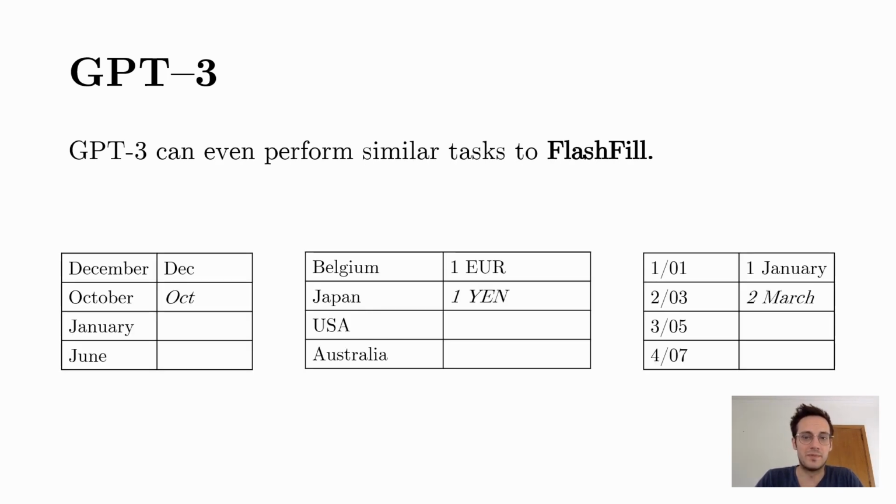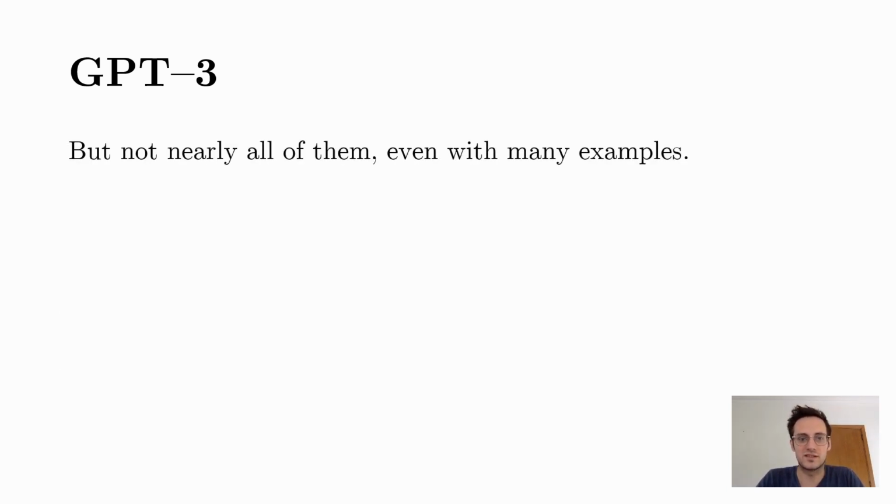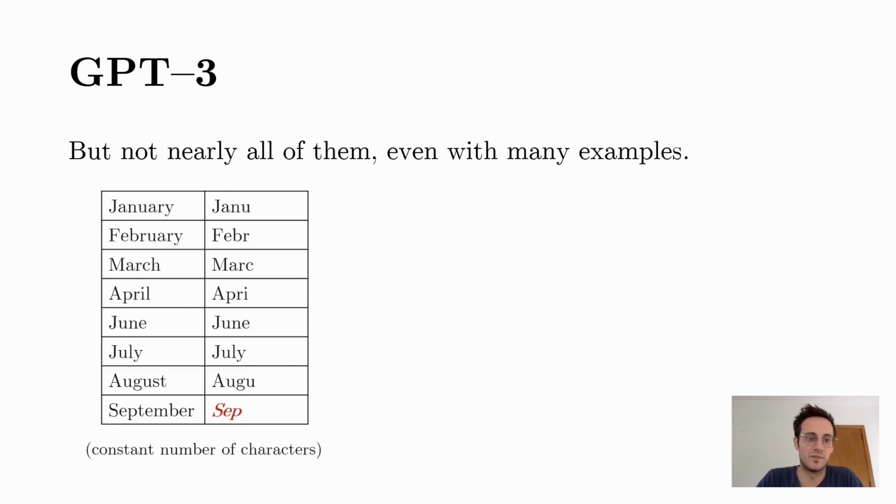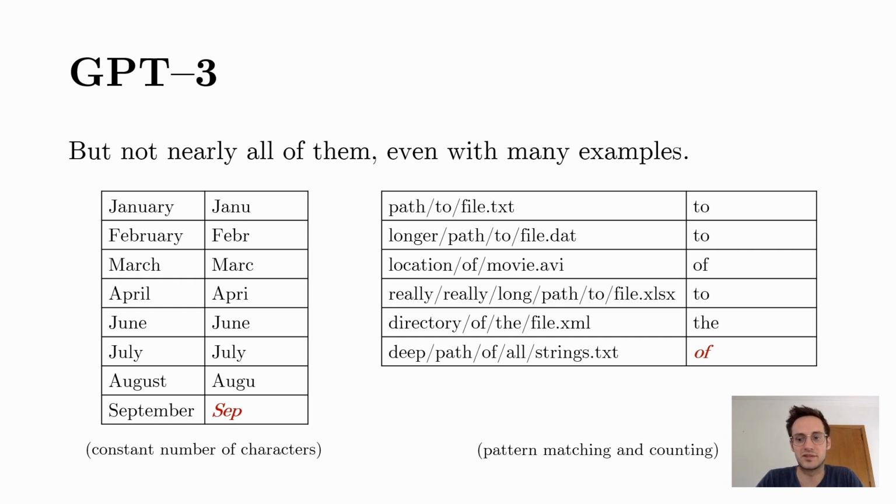Even more, GPT-3 can perform tasks that are very similar to Flashfield, like the converse of the previous task, concatenating a constant to a property of the input, or a combination of these tasks. And this brings us to an interesting question. Can't we just replace Flashfield with GPT-3? But we cannot. Some tasks are trivial for Flashfield, but hard or even impossible for GPT-3. For example, it struggles with extracting a constant number of characters because of how it tokenizes text. It also struggles with complex substring extraction, for example, extracting the last directory from a path.